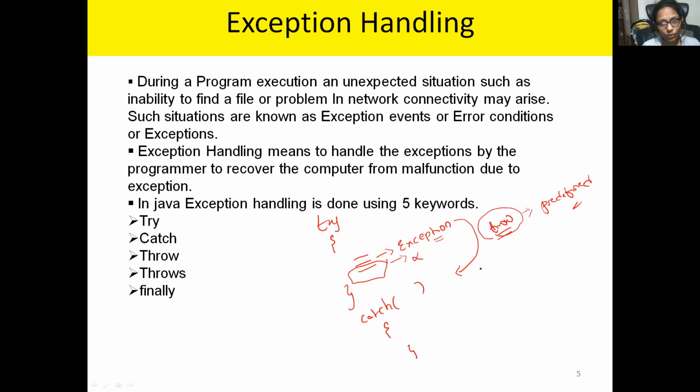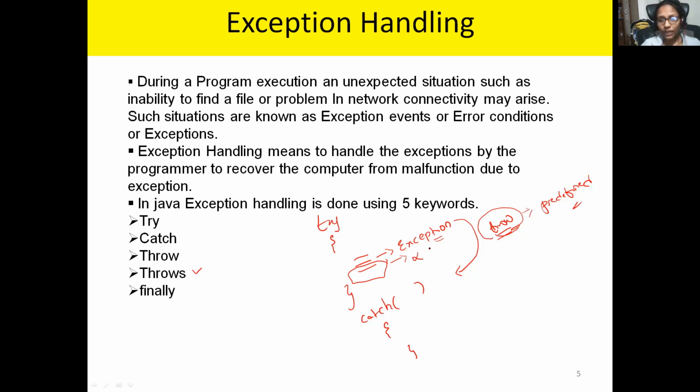But if it is a user-defined exception, we need to throw it using the throw keyword. In later videos, we will discuss what is meant by user-defined and predefined. Predefined means already existing. If you are creating your own exception for a particular scenario, then you need to throw your exception from try to catch using the throw keyword. And next one, throws.